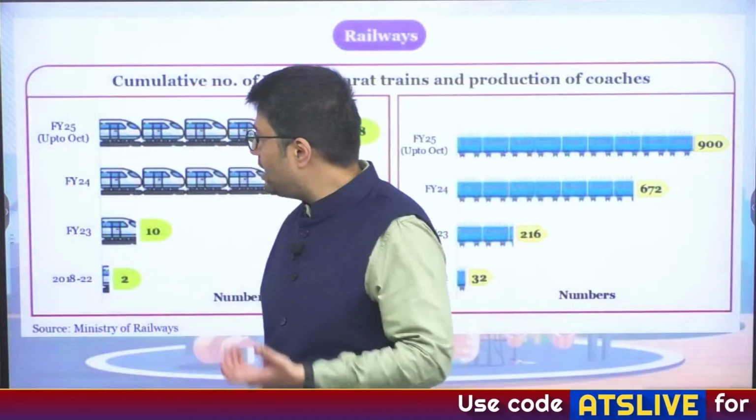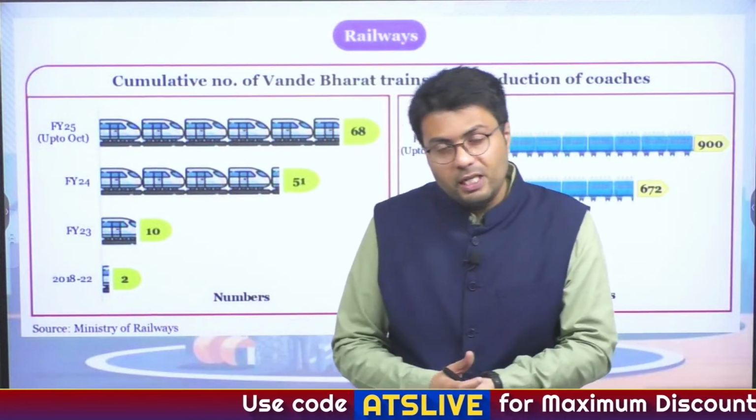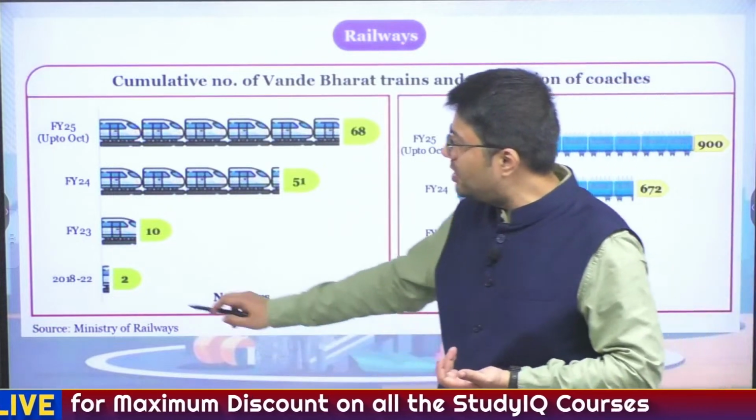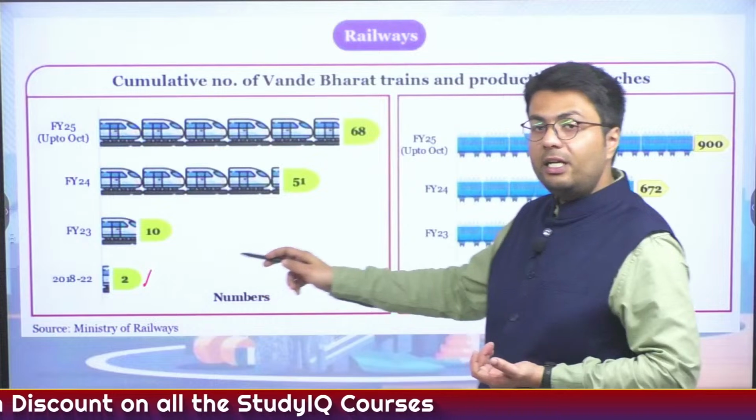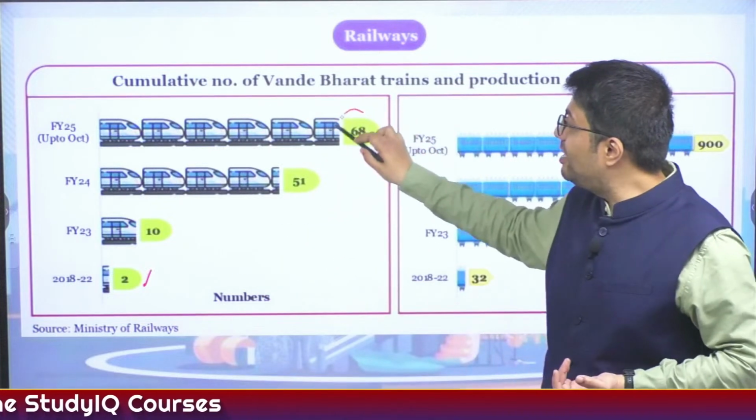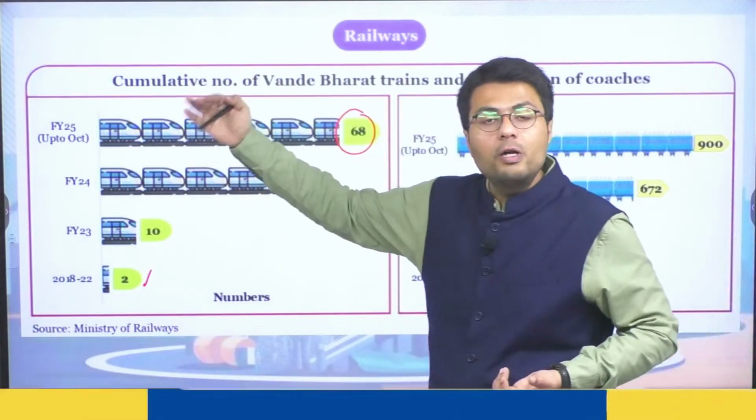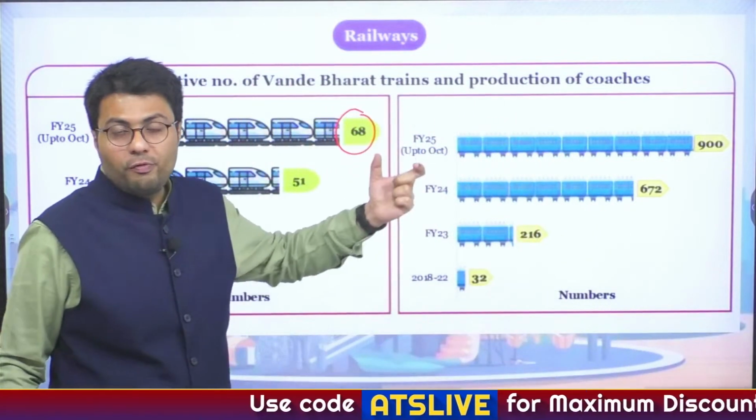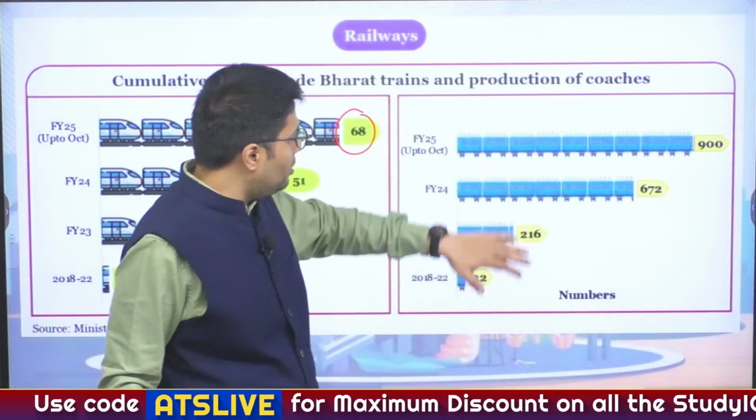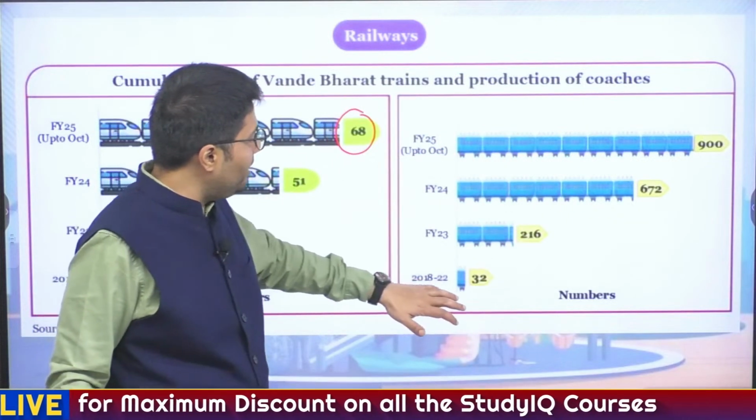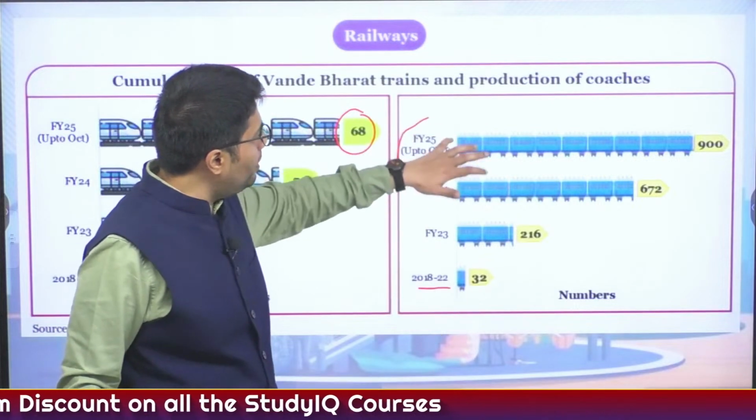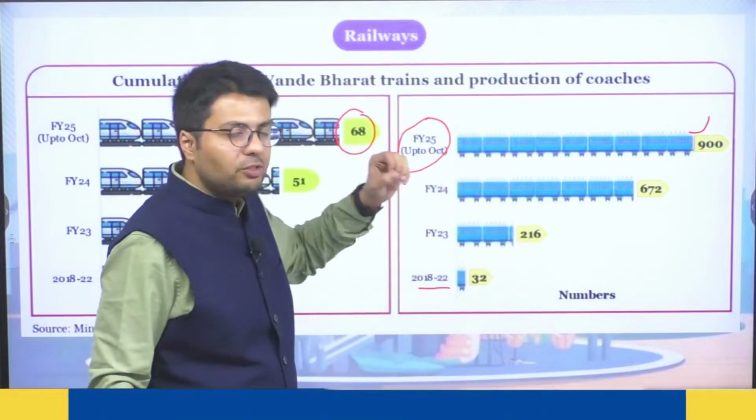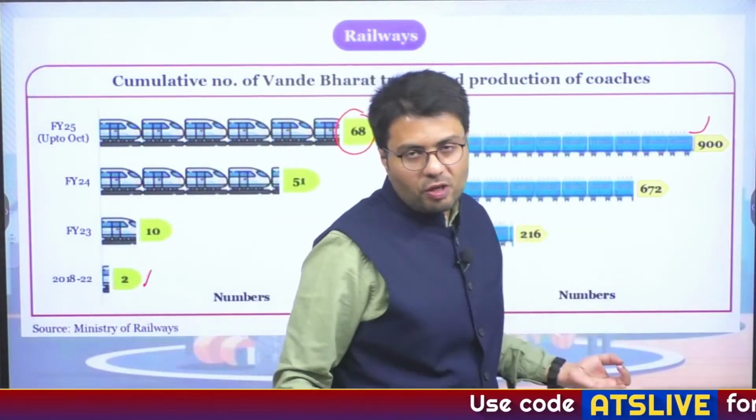Now let us understand this in terms of deployment of high-speed trains. As you can understand, the most famous train of Indian Railways, the Vande Bharat train, numbered just 2 between the years 2018 to 22. Now the number of Vande Bharat trains has increased to 68, and it is expected to grow further in the coming years. Also, the production of coaches has increased manifold. This was just 32 in the years 2018 till 22, whereas up till October in the year 2025, this has increased to 900.